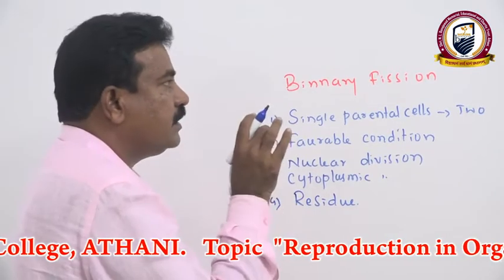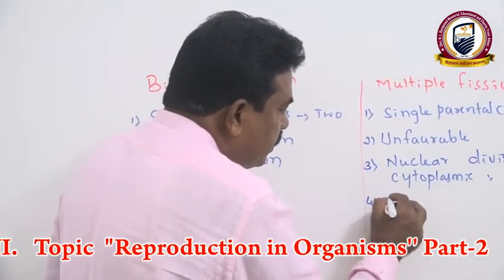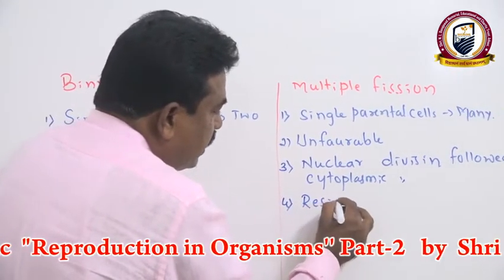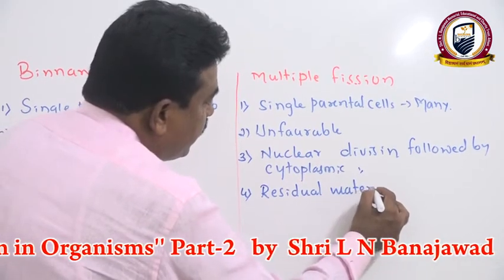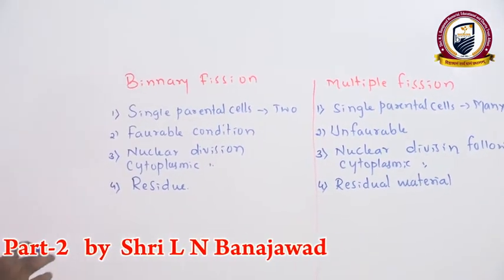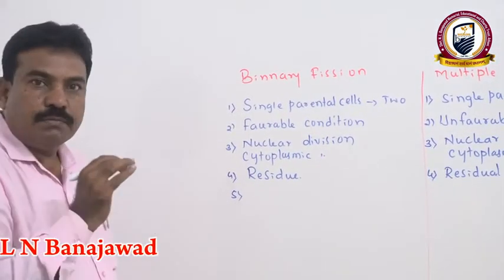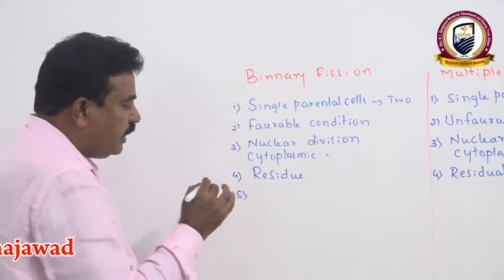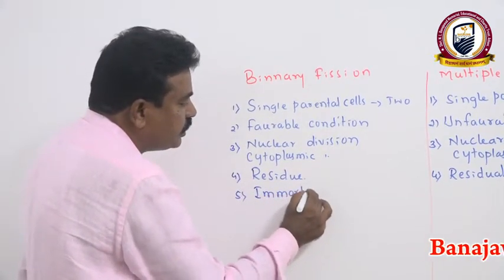It is after multiple fission that some residual material remains in a parental cell, which may not be seen in case of binary fission. Those organisms showing binary fission are mainly immortal, meaning they never lead to death.